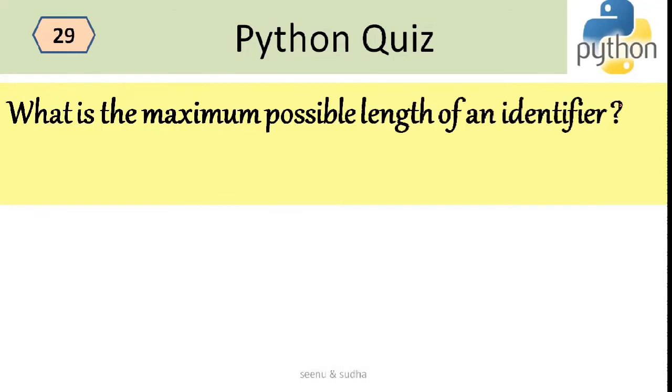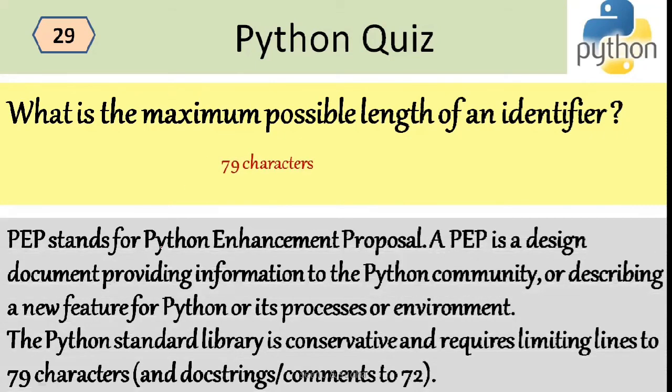So the next question is, what is the maximum possible length of an identifier? So we generally refer to the PEP. What is PEP? PEP is the Python Enhancement Proposal. The author of this PEP is Guido van Rossum, the creator of Python. According to him, in this particular enhancement proposal, it is clearly written that the maximum possible length of an identifier should be 79 characters. The Python standard library is conservative and requires limiting lines to 79 characters, and for the docstrings and the comments, it should be 72 characters.